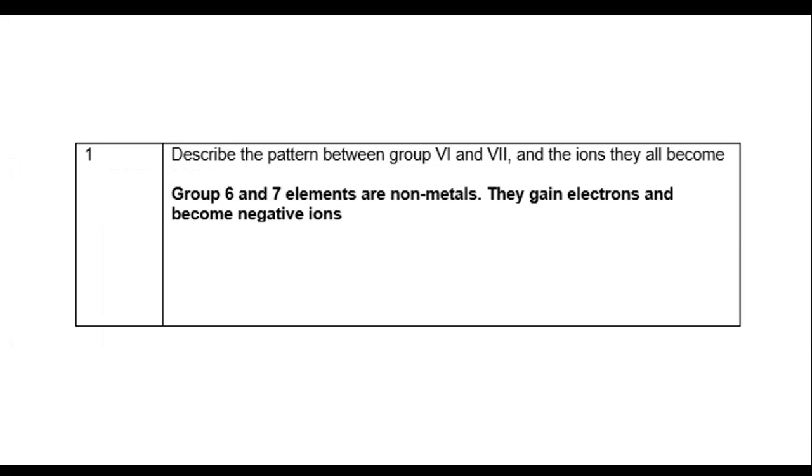Because group 6 and 7 elements are non-metals, they gain electrons. They've got lots of valence electrons and are only missing a few, so they gain these few electrons and become negative ions. That is the pattern between group 6 and 7. They all become negative ions.